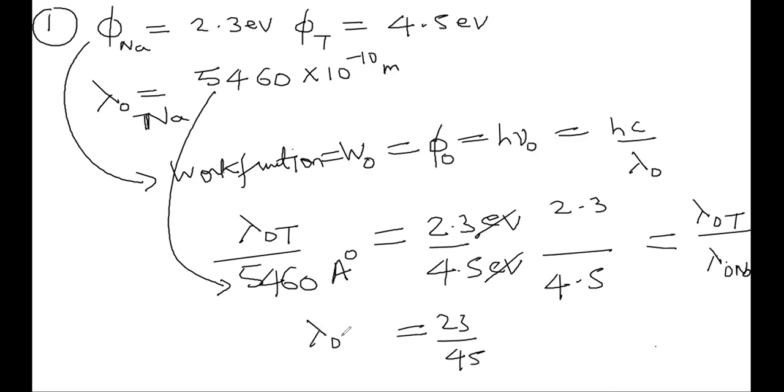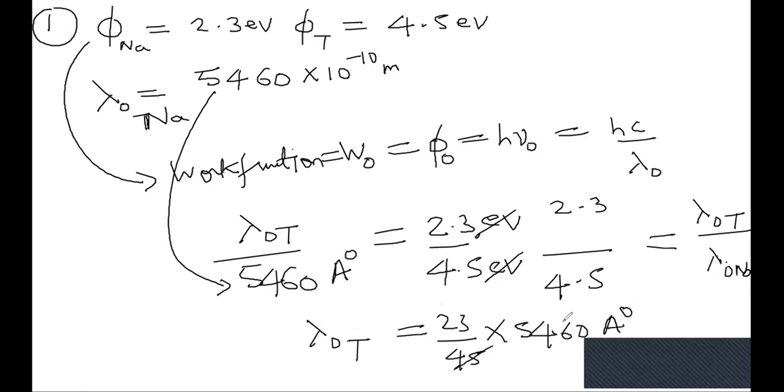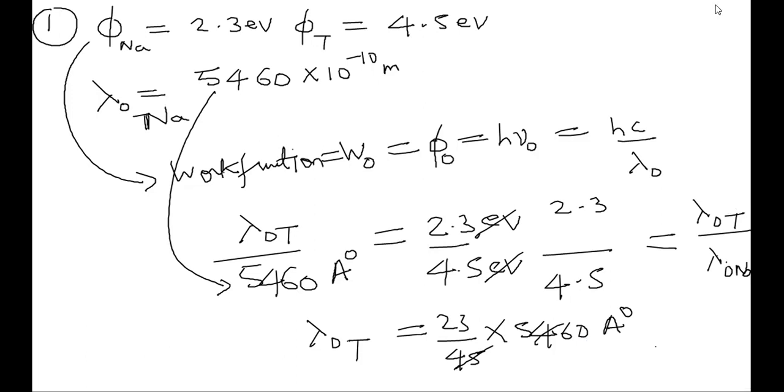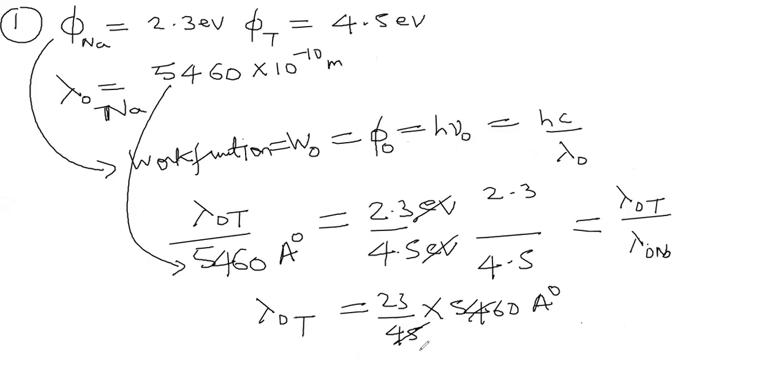So lambda naught of tungsten will be this thing multiplied by 5460 angstrom units. You just have to do the cancellation with 5 and all that. 5 nines are 45, and so on. You check that and solve it. Can you solve it now, Vishal?